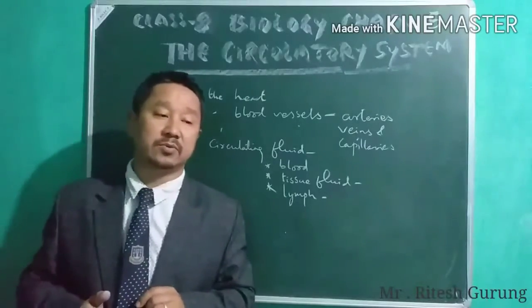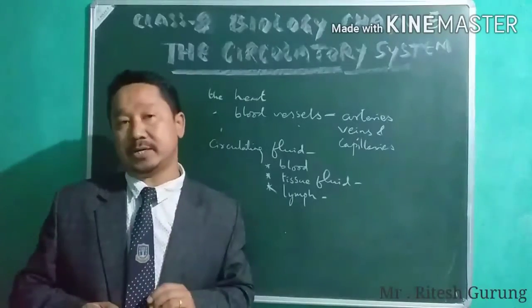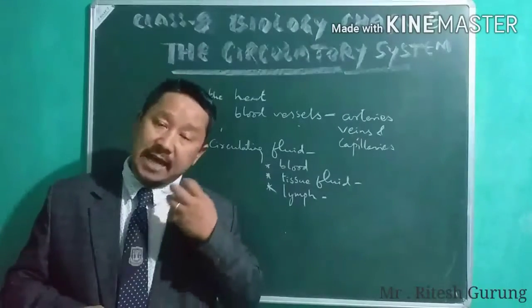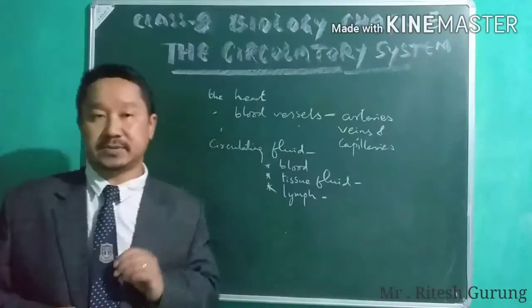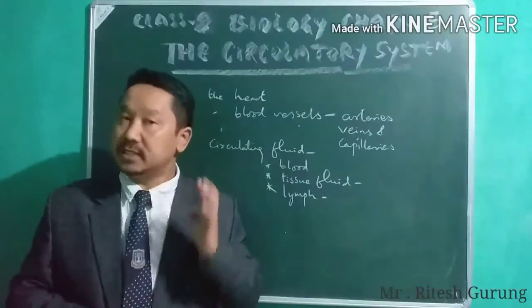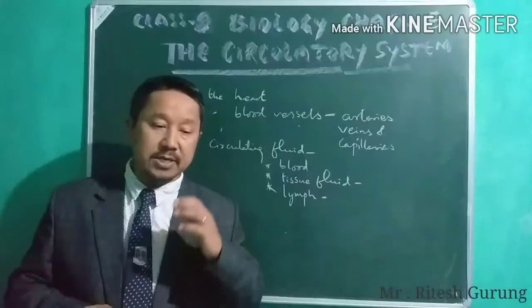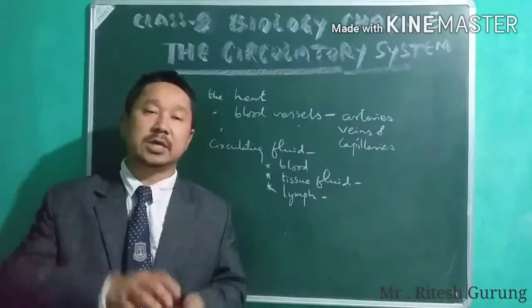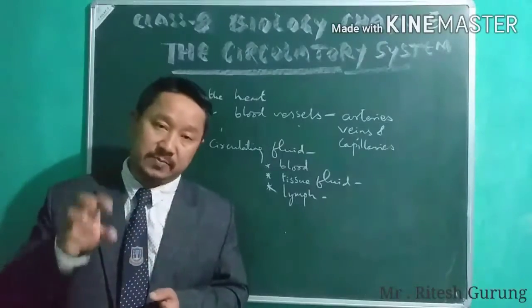Number one, your digested food materials. The food which you eat gets digested in your digestive system. The completion of the digestion takes place in the small intestine. So after the digestion, the digested food materials will be absorbed in the small intestine.